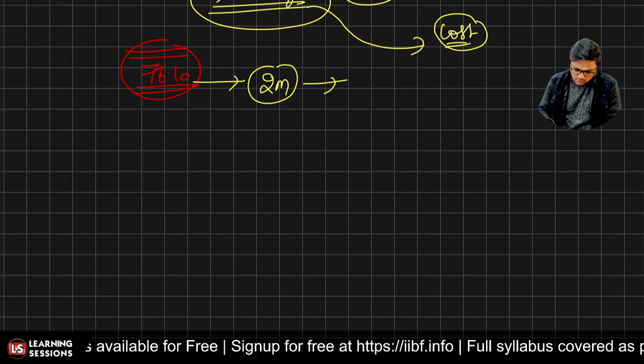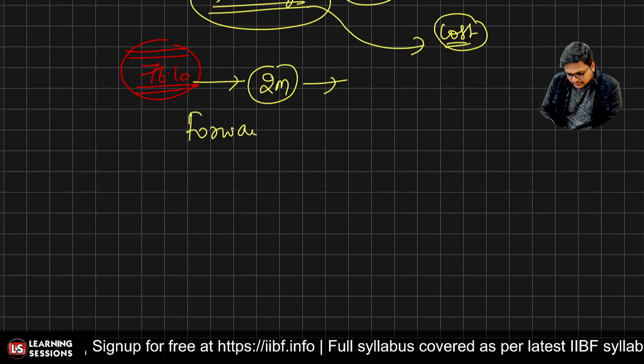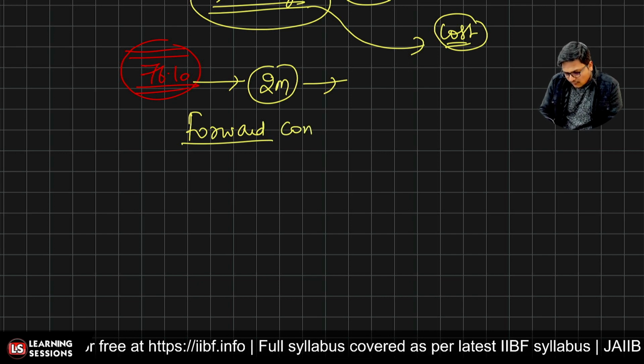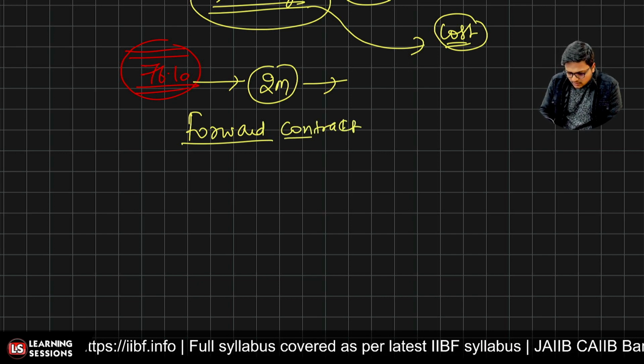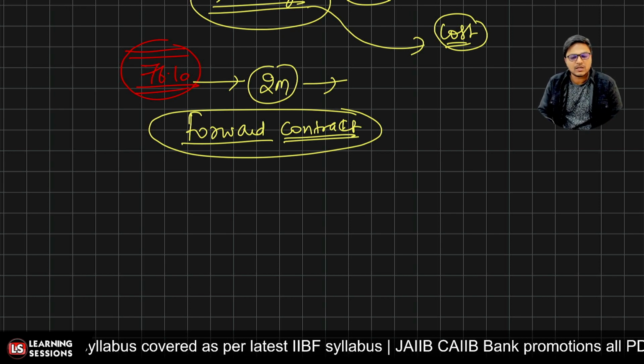The price may be increased. So I can go to the bank or ask for a forward contract. Now both the forward contract and the future are derivative contracts. Both are derivatives, right?